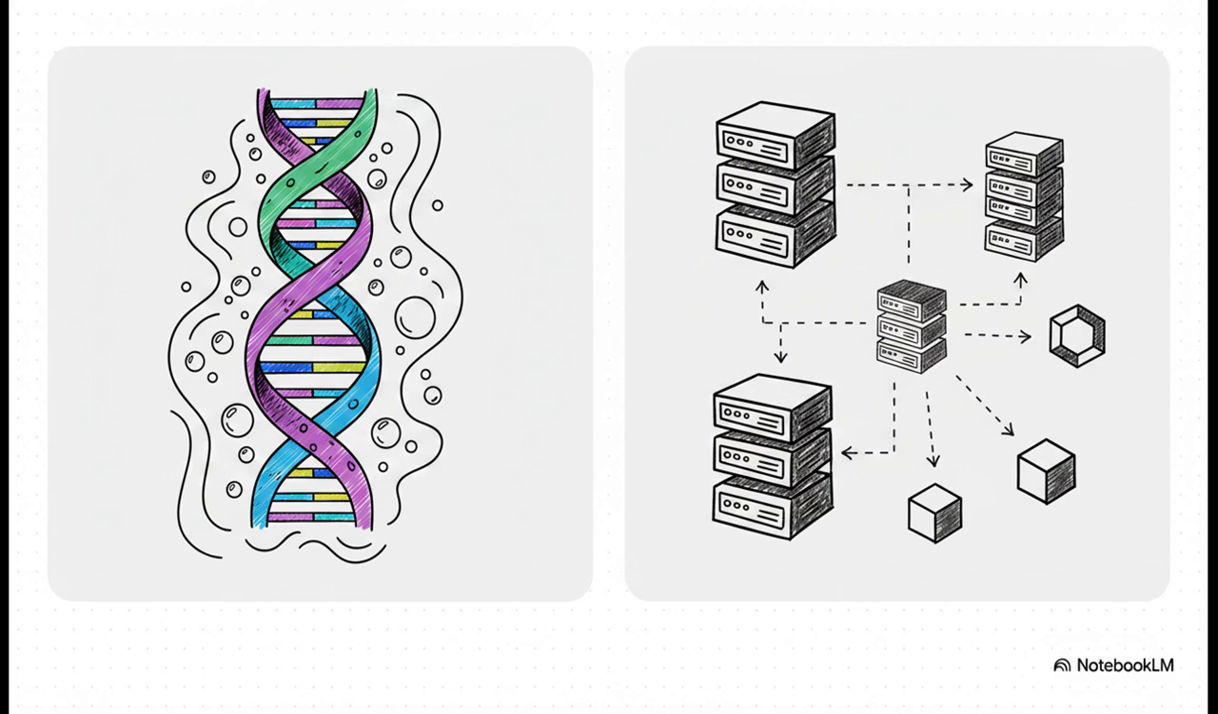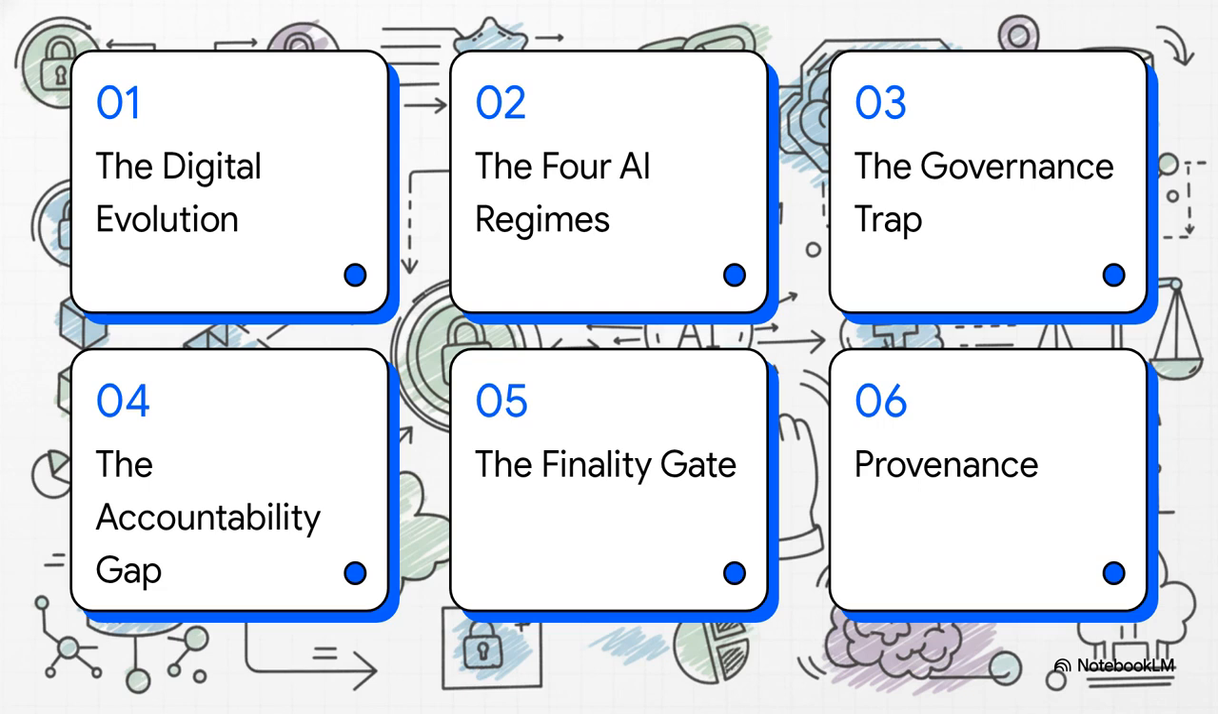It just doesn't work. So, here's our roadmap for today's explainer. We'll start with 1, the digital evolution, move to 2, the 4 AI regimes, explore 3, the governance trap, examine 4, the accountability gap, break down 5, the Finality Gate Solution, and wrap up with 6, provenance over perfection.